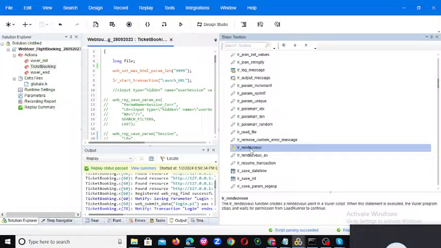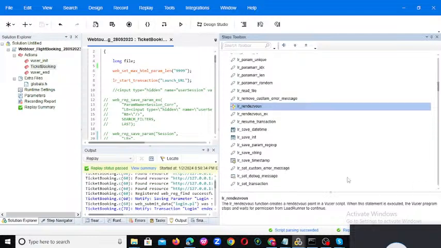So how does it happen? They give a wait point, like 60 seconds, 1 minute or 5 minutes, and all users come to that page and wait at the payment section. Once all users have arrived at that point, your requests execute subsequently at a time. That kind of thing we can use the rendezvous point for.